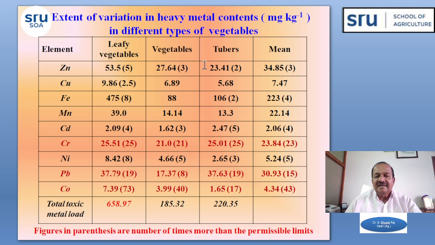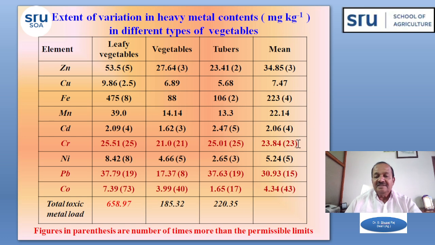So these are the different metals we have already shown in different forms. The figures in the parentheses are how many times more than the permissible limits. We are mainly concerned about the cadmium. For example, chromium: we can see 25 times more chromium in leafy vegetables, 21 times more in normal vegetables, and 25 times more in the tuber crops.